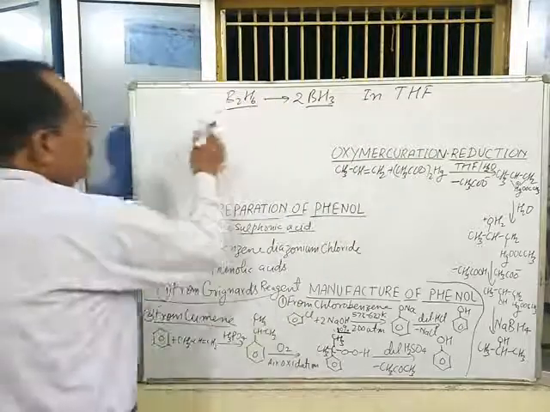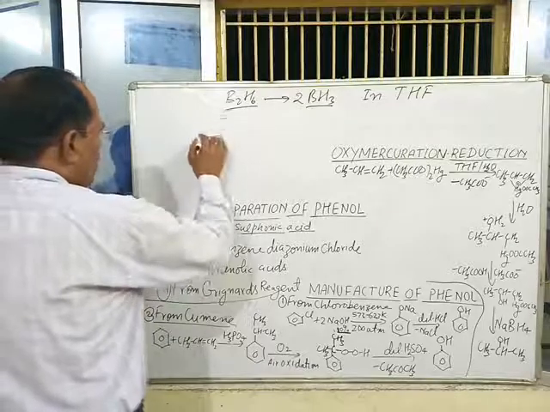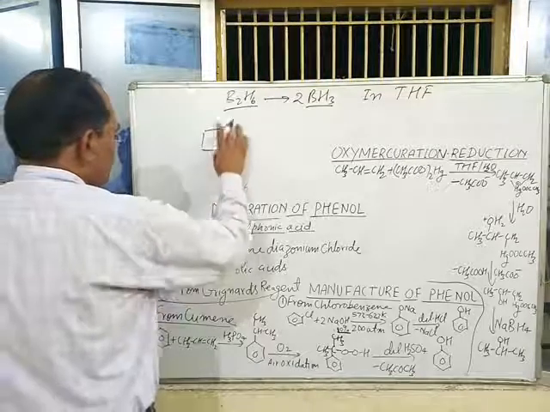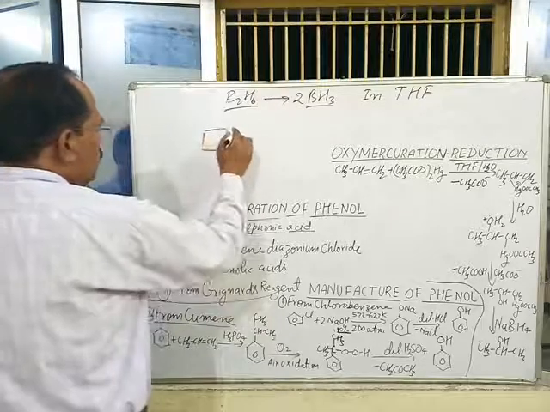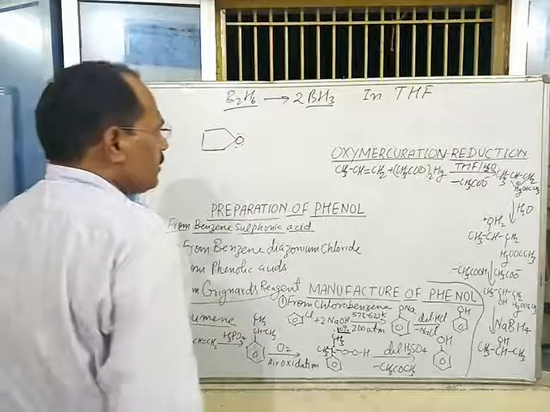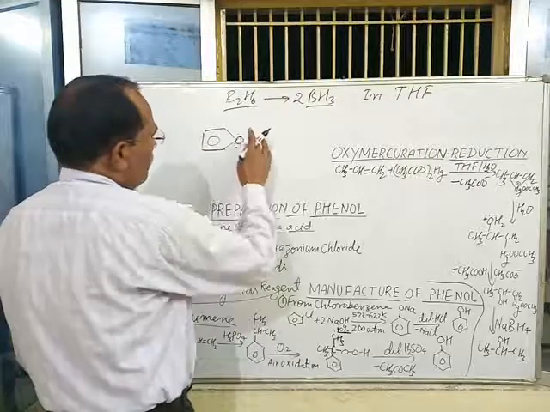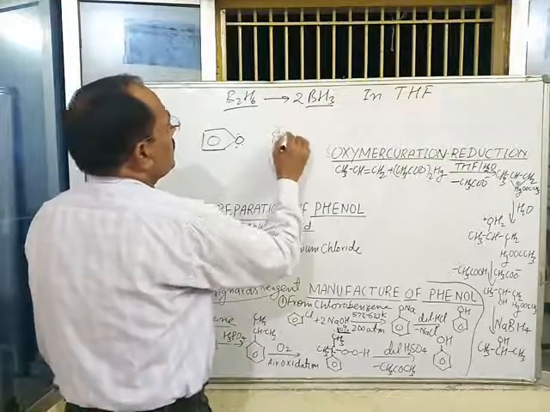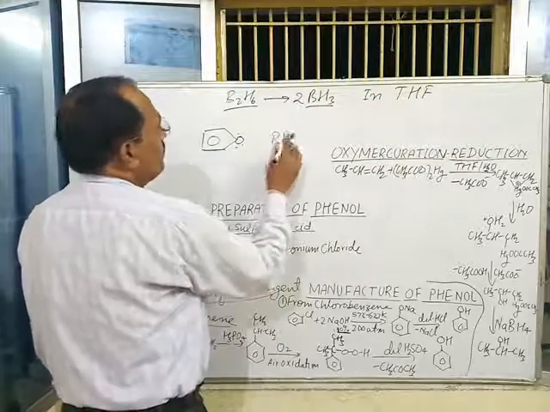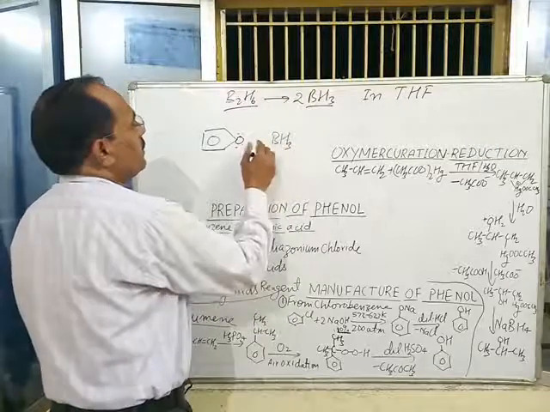What is the role of tetrahydrofuran? Tetrahydrofuran is written like this; this is called tetrahydrofuran. Tetrahydrofuran forms a coordinate bond with BH3, which is electron deficient.